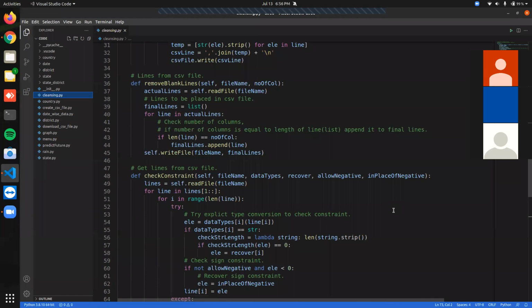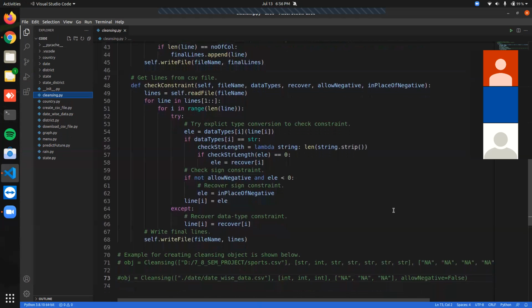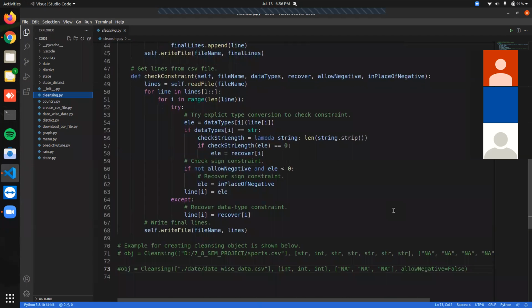Another big issue in CSV files is that when we download any API data and transform it into a CSV file, many blank lines get appended, so we remove them. The next is checking constraint. As we have data types, recover, allow negative and in place of negative parameters, we utilize them in a try except block.